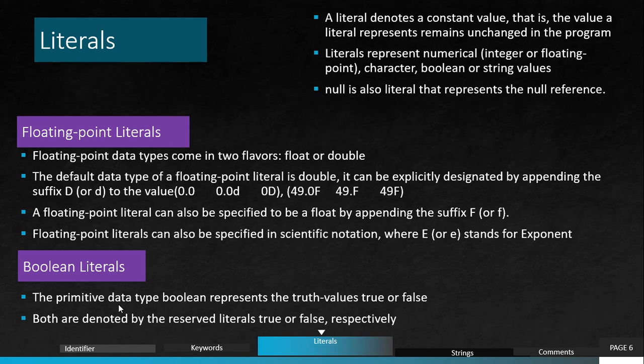Boolean literal has only two values, either true or false.